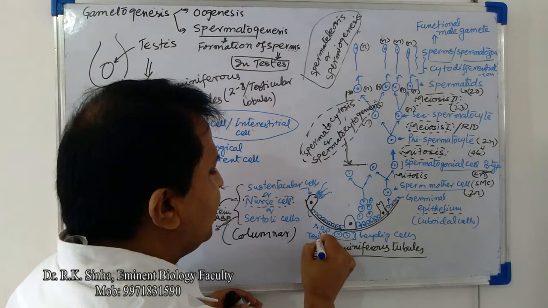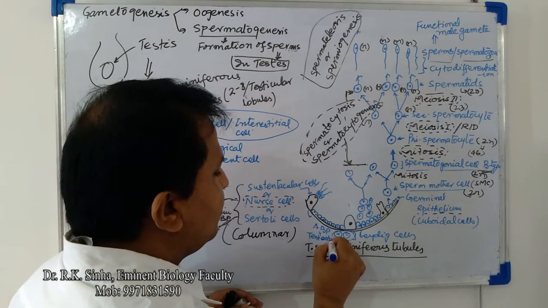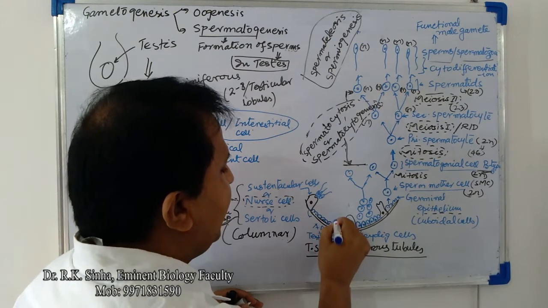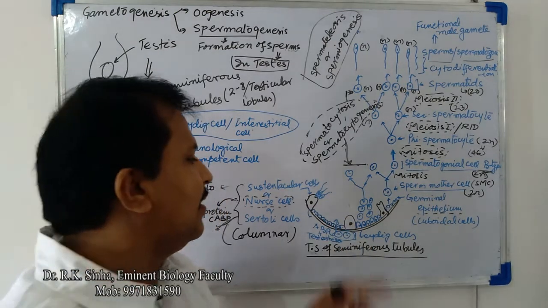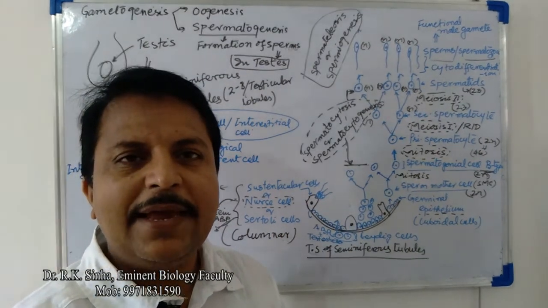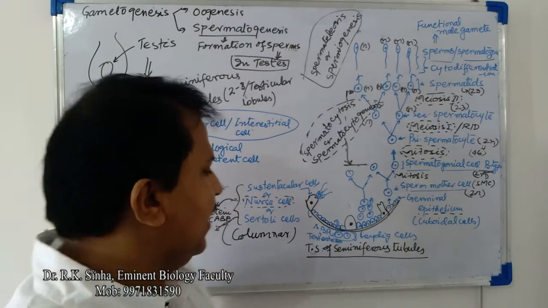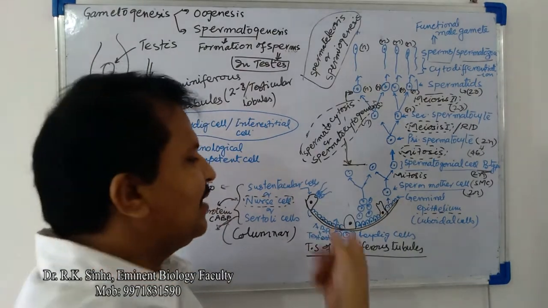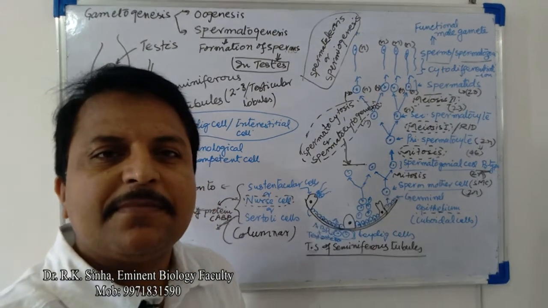It will bind with the testosterone and bring it inside the seminiferous tubules. It will drag the testosterone inside the seminiferous tubules.